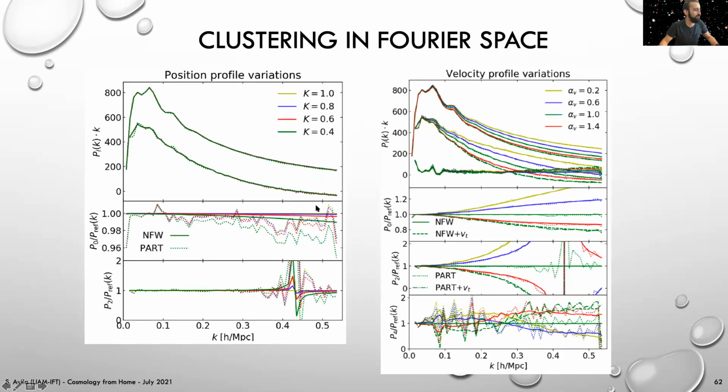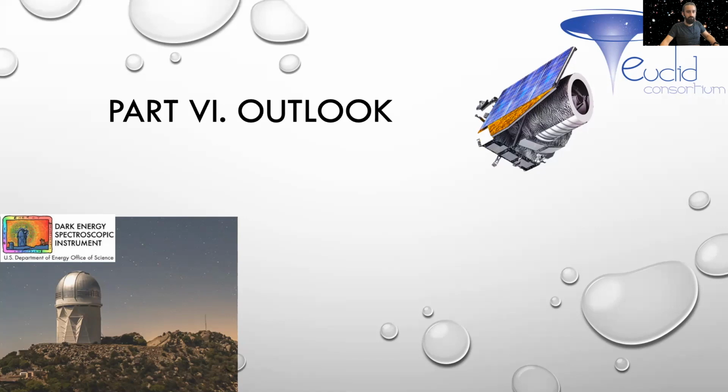But then once you go to velocity profile variations, you see that this range of variations is quite large. So this needs to be understood in great detail in order to model it properly. Again, in this case, the position profile seems to have a negligible effect. Finally, I will comment on the future prospects and on the conclusions.